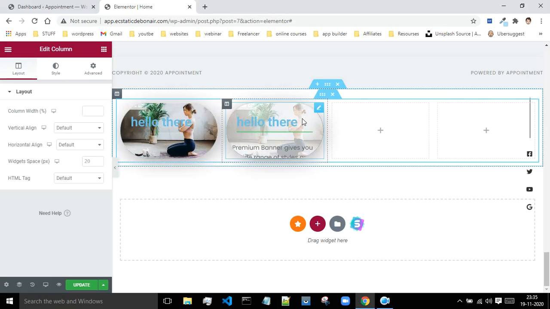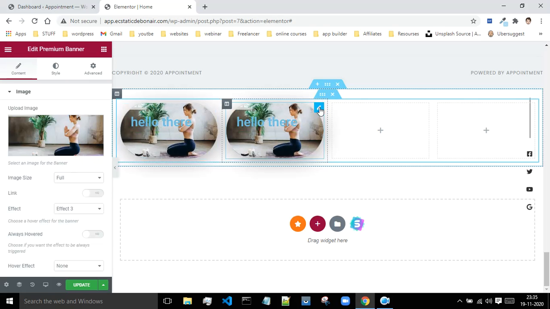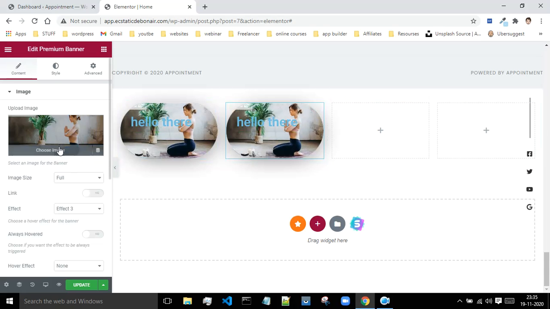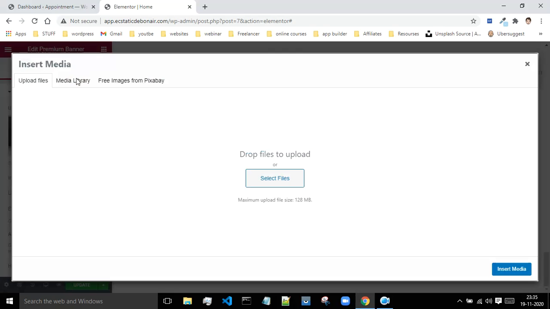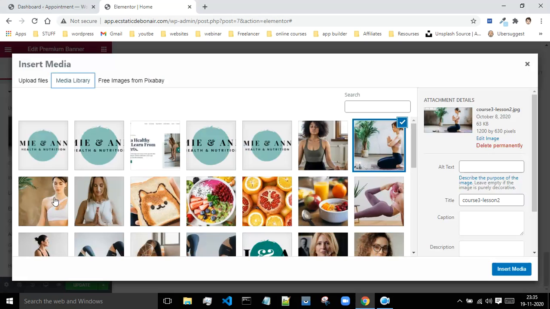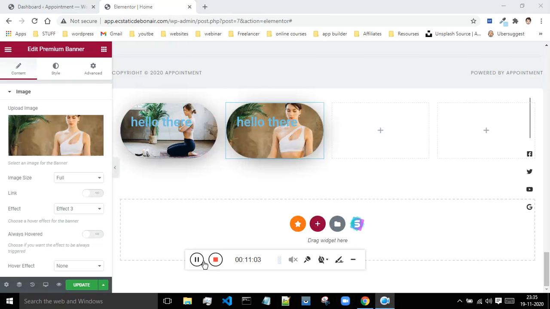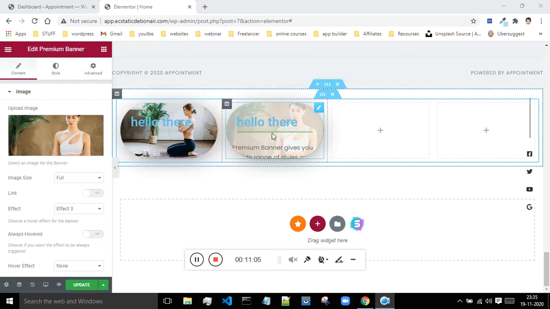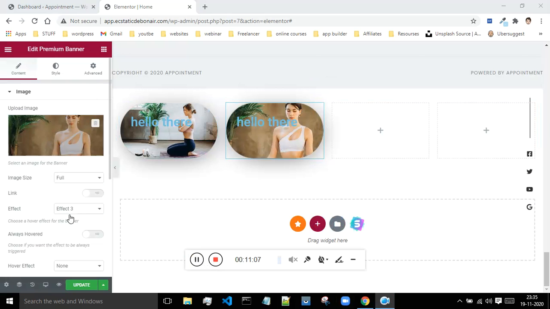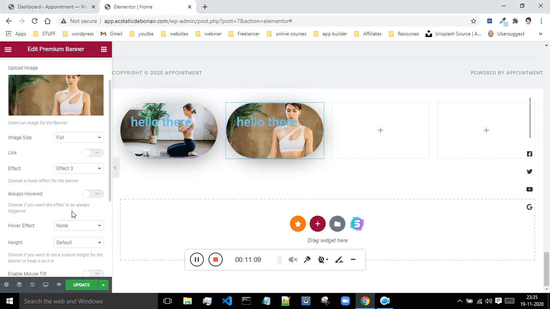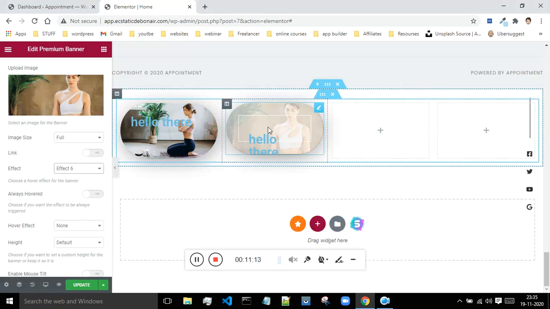Now if you want to make changes to this column, just click on this pencil icon. If suppose you want to choose some different image, then you can do that. Choose some different image over here, click insert. Okay, so now if suppose you want to give some different effect to this, then you can do that also. Let me just select the effect 6. Okay, so now this is the effect 6. This also looks good.